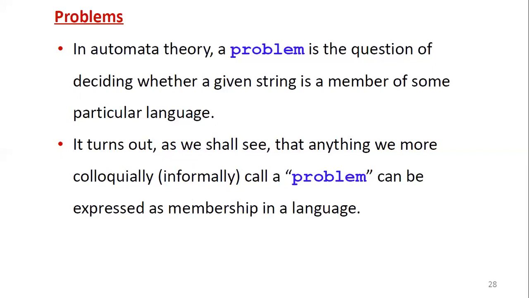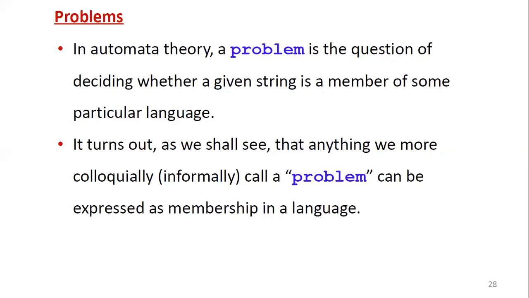Whatever difficulties or issues we are facing, that is a problem. Then how to find the solution of that problem, whether the solution exists or not. That means a problem can be solved if and only if there is a solution. A problem cannot be solved if and only if no solution exists.